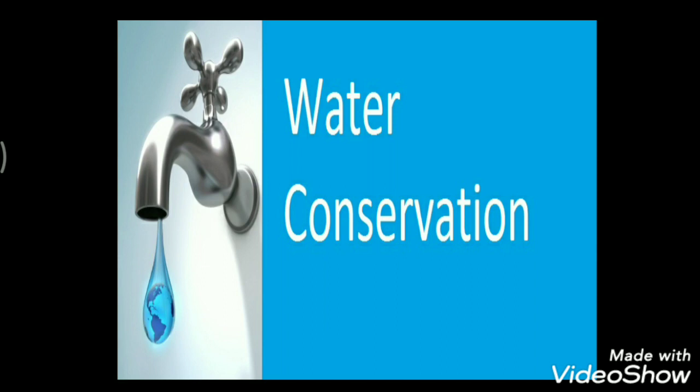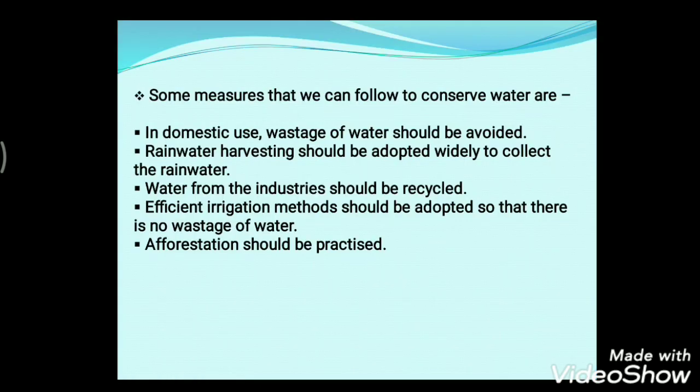Okay, so therefore we must conserve water as our very existence depends on it. Understood? So let's see some measures that we can follow to conserve water. First of all, in domestic use, wastage of water should be avoided. Domestic use means our household activities.